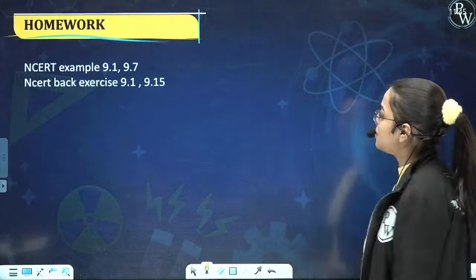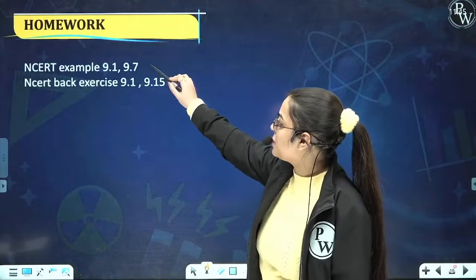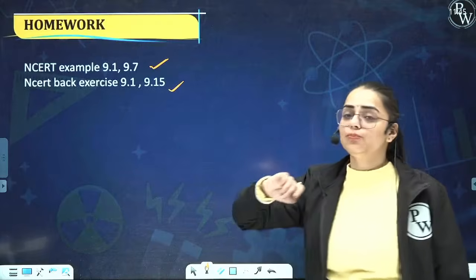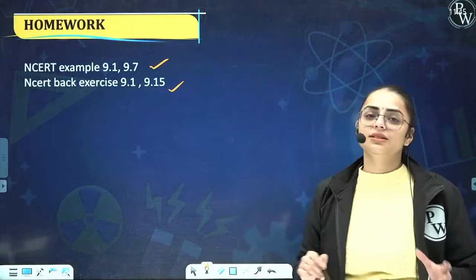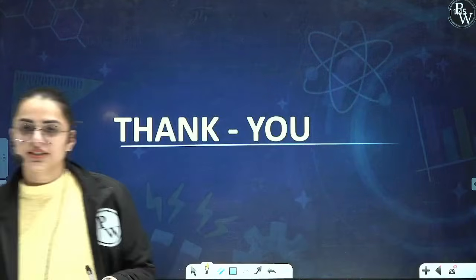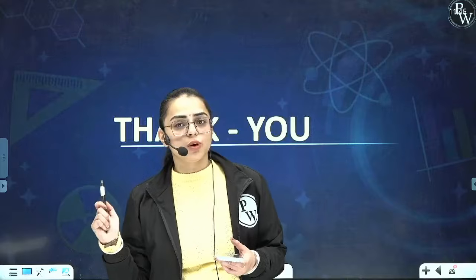And next comes your NCERT example questions 9.1 and 9.7, and NCERT back questions 9.1 and 9.15 are referred for your homework. Yes, students? Okay. So students, today we shall end our segment over here. As I told you, these were the theoretical segments that you have been looking at. Now your work is to solve the homework questions, to re-revise the topics, and be prepared for the next lecture, because it is as important as this particular lecture.